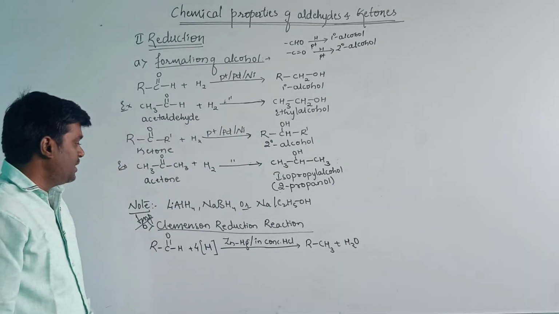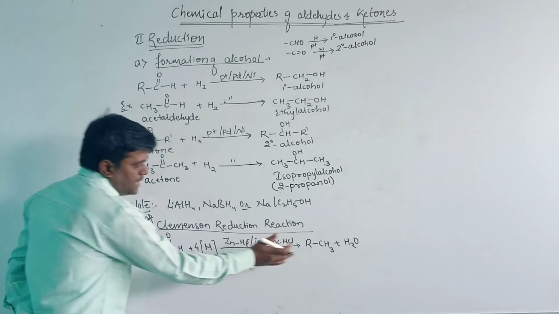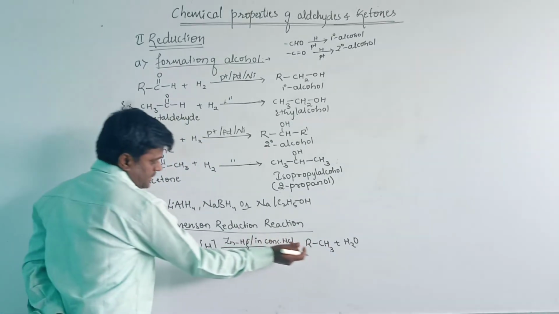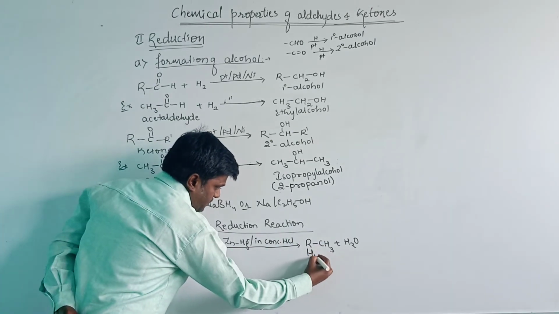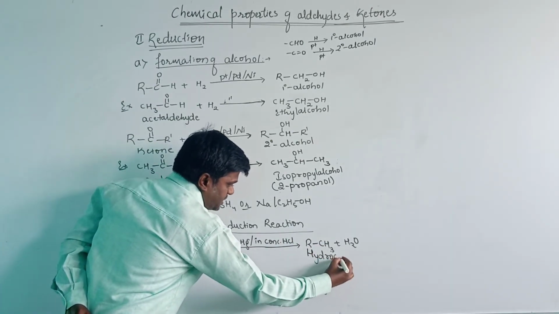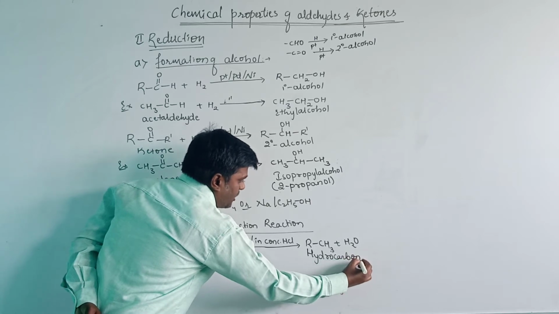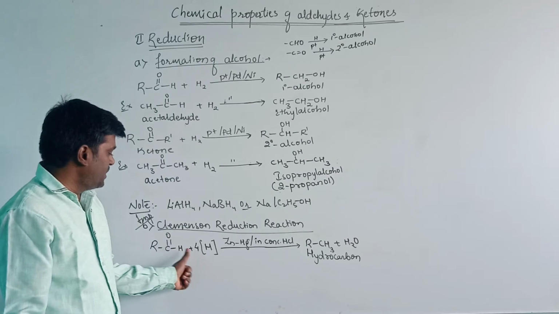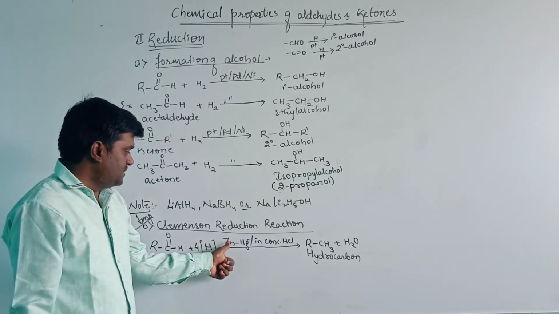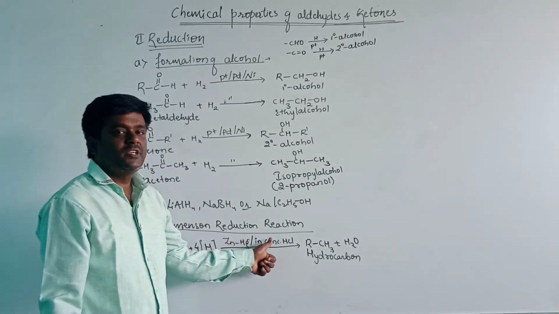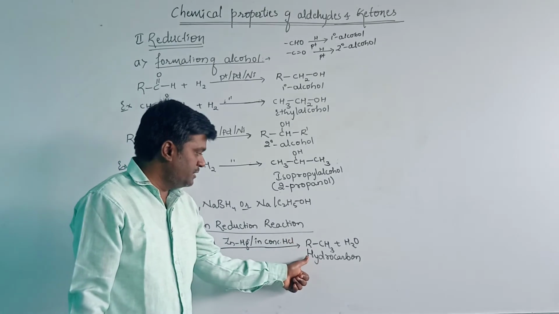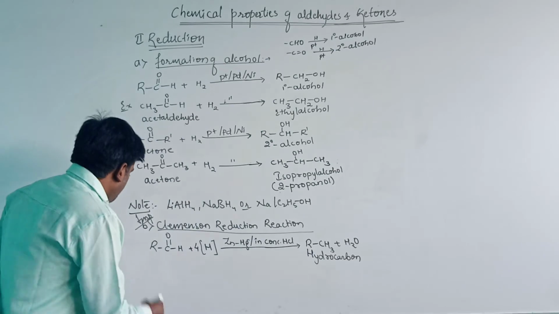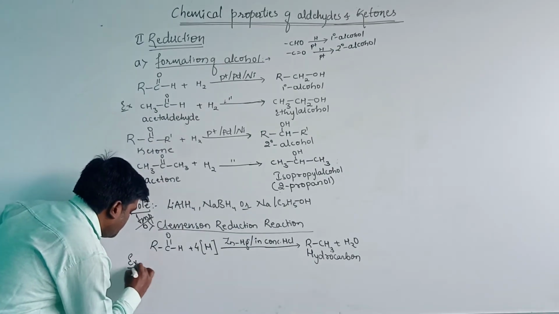Then let us take one particular example here. In this, it consists only of hydrogen and carbon, therefore it is known as a hydrocarbon. When the aldehydes undergo reduction in the presence of zinc amalgam in concentrated hydrochloric acid, then it will give the hydrocarbon as the main product. Let us see one example here.